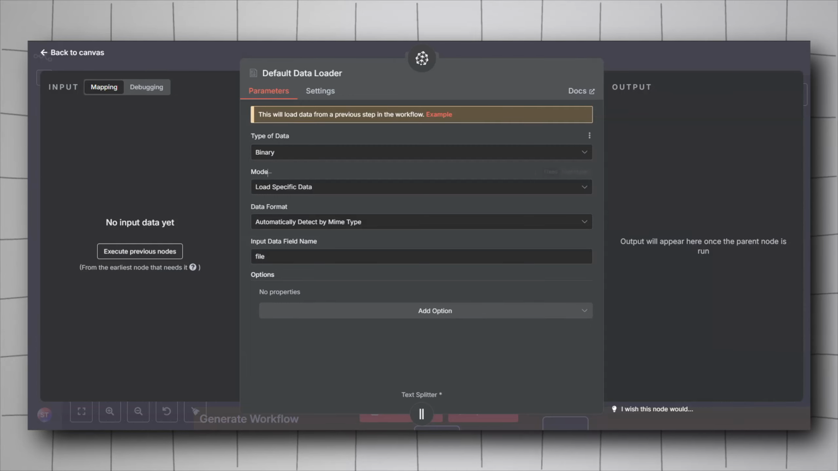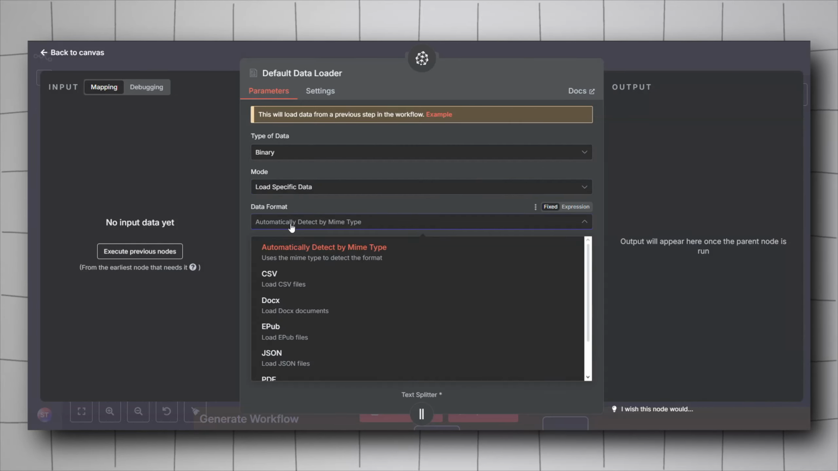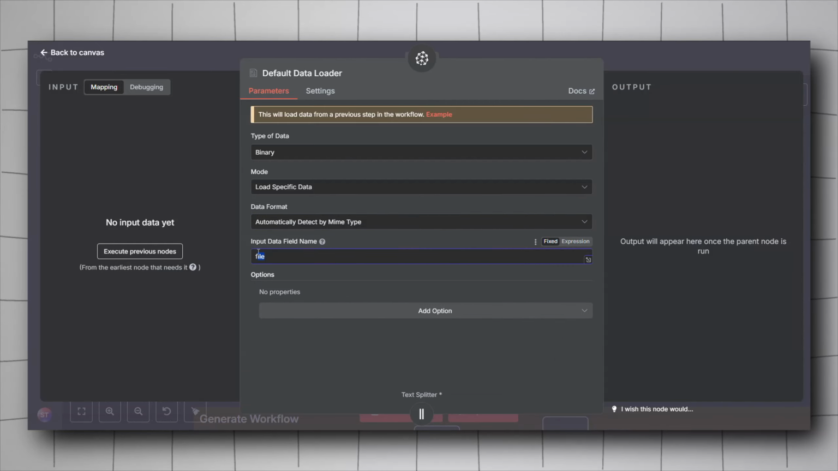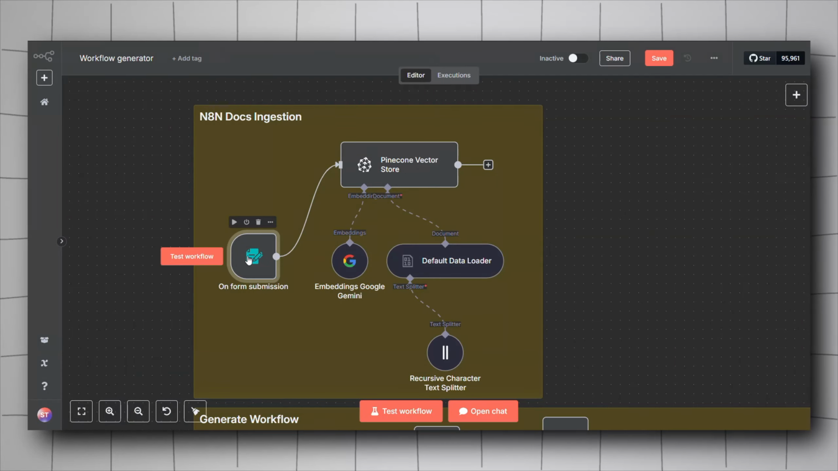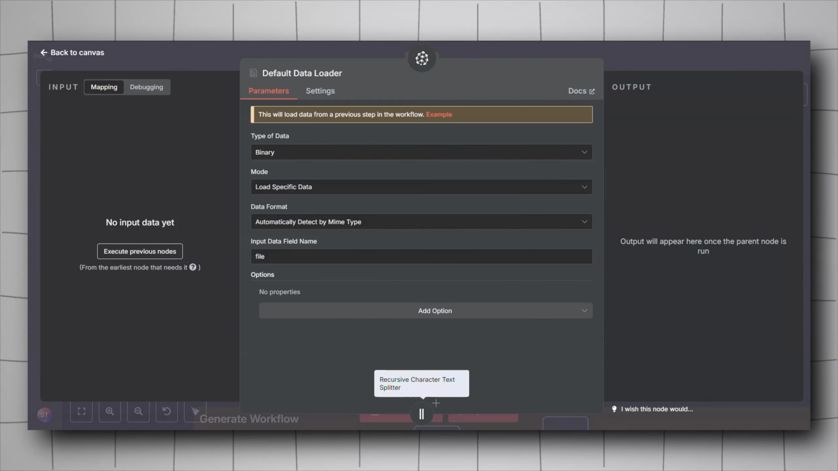Type of data, keep it to binary. Mode, load specific data. Data format, automatically detect by MIME type. And then the input data field name, it's file, same as the name of the field that we have imported here. And then here you will have to add a text splitter.